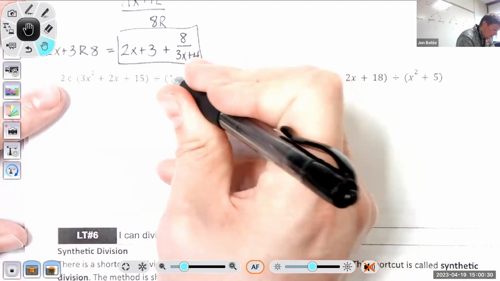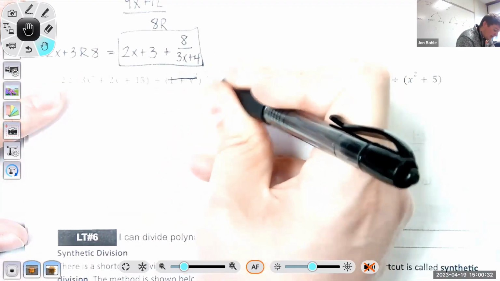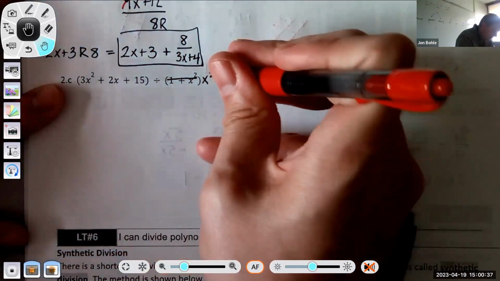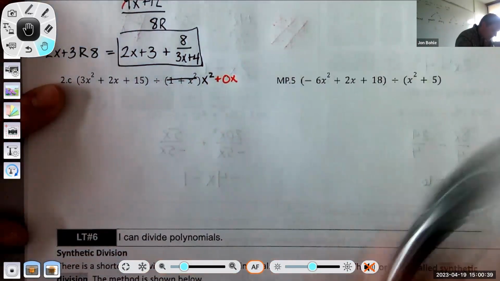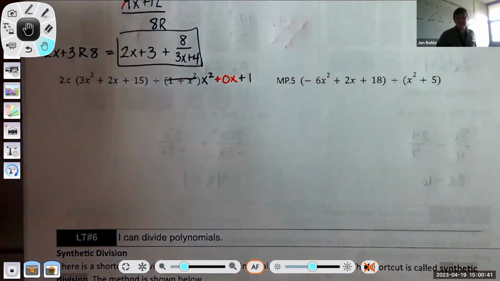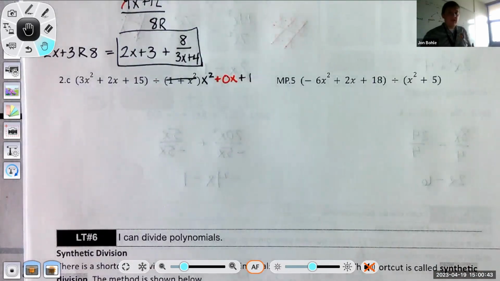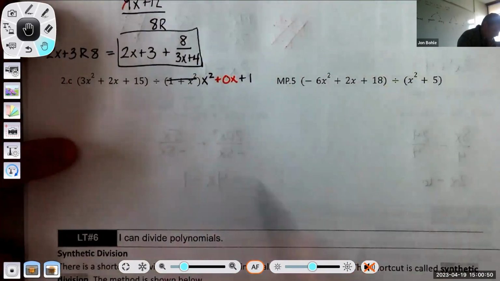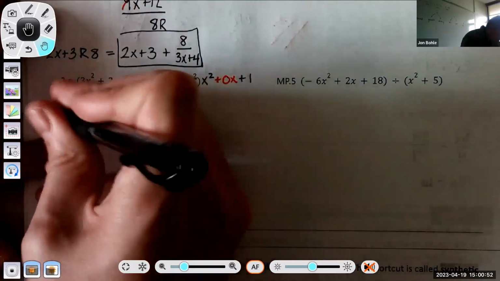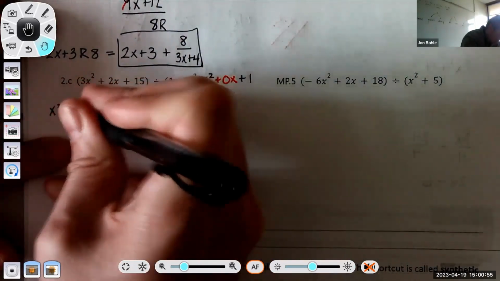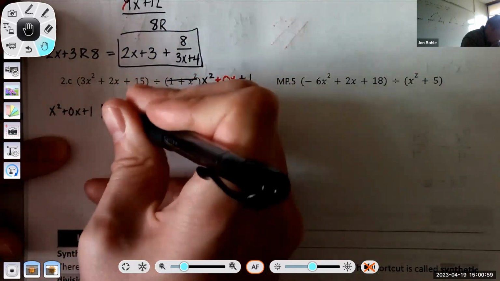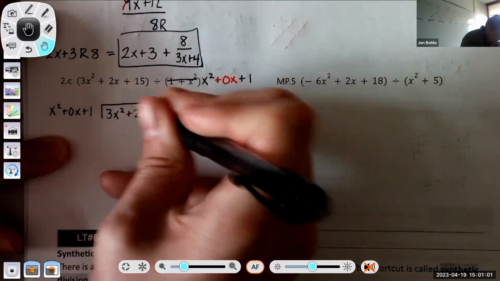So here, instead of 1 plus x squared, I'm going to rewrite this as x squared. And then I'm missing that regular x to the first power term. So I'm going to include a 0x plus 1 because I am missing that term completely. So I'm just going to rewrite it as x squared plus 0x plus 1. Then you're going to do the same thing that we did before. We're going to have x squared plus 0x plus 1, and we're going to divide it by 3x squared plus 2x plus 15.